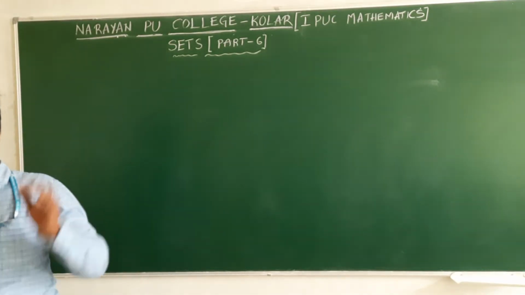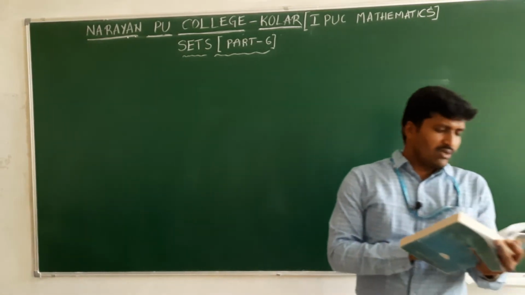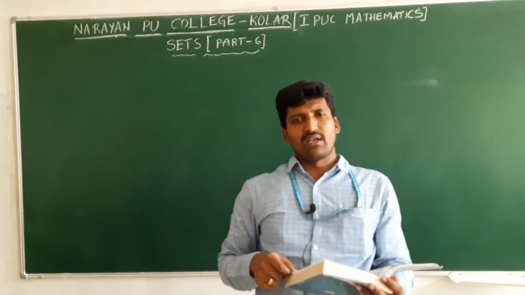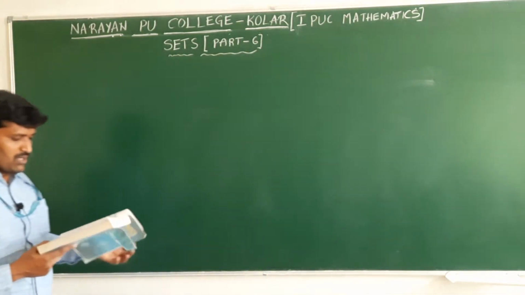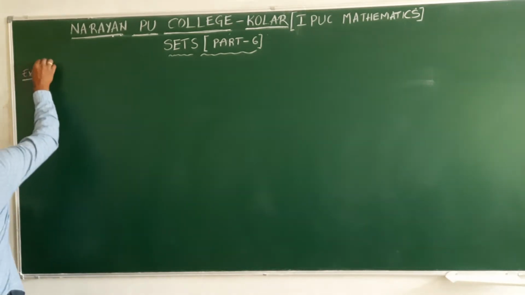Hi students, now coming to it. Yesterday we discussed the formula for n of A union B, and n of A union B union C also. Some basic formulas we discussed. Now examples based on that. Example 1, just 2 marks, important.